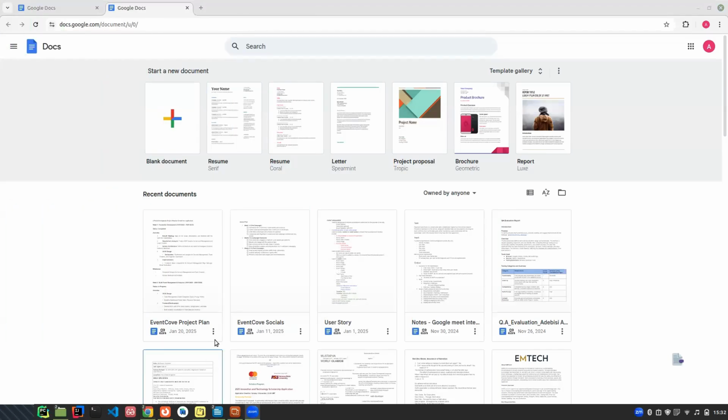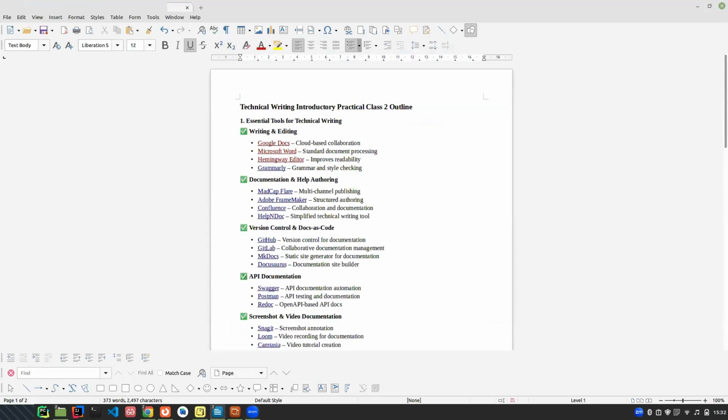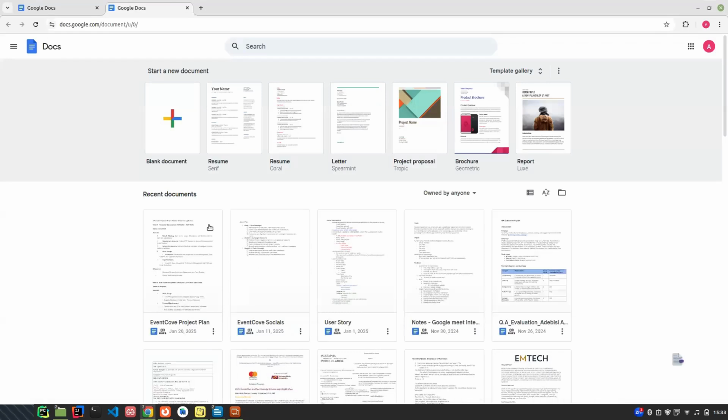Okay, so I believe you can see my entire screen. So this was the document I started from. I click on Google Docs and it brought me here. This is an example of Google Docs. You can use it for different stuff. They have templates already for resume, letter, project proposal, reports, right?